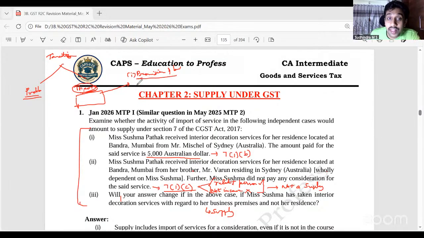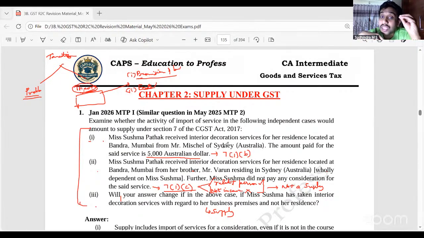Provision of law. Then facts. You have to analyze the facts given. That has to be done sub-question wise. Sub-question 1, in this case, since the amount is received, since consideration is involved, this particular transaction falls under 7.1b.